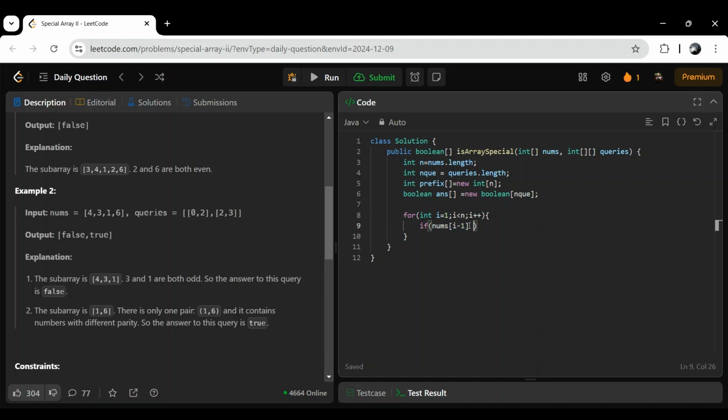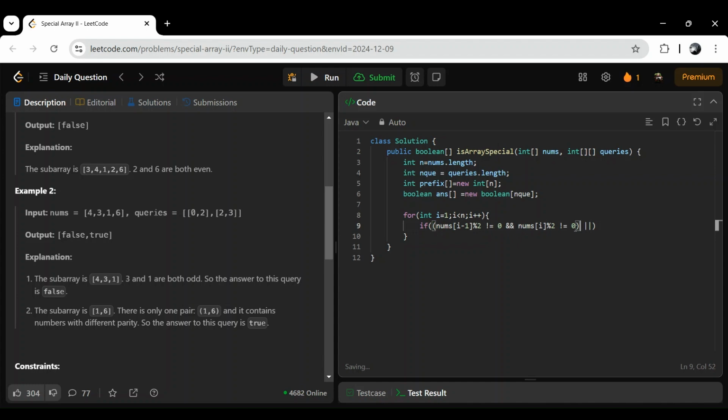If it is odd and the current element is also odd, so this is one case that both are odd.